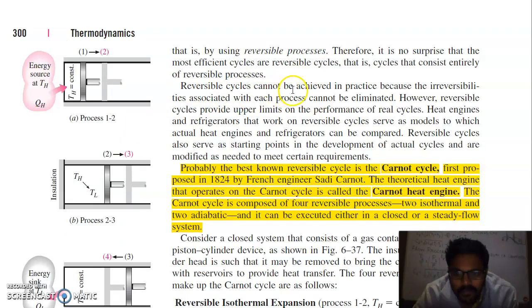Reversible cycles cannot be achieved in practice because the irreversibility associated with each process cannot be eliminated. However, reversible cycles provide upper limits on the performance of real cycles. Heat engines and refrigerators that work on reversible cycles serve as models to which actual heat engines and refrigerators can be compared. Reversible cycles also serve as a starting point in the development of actual cycles.